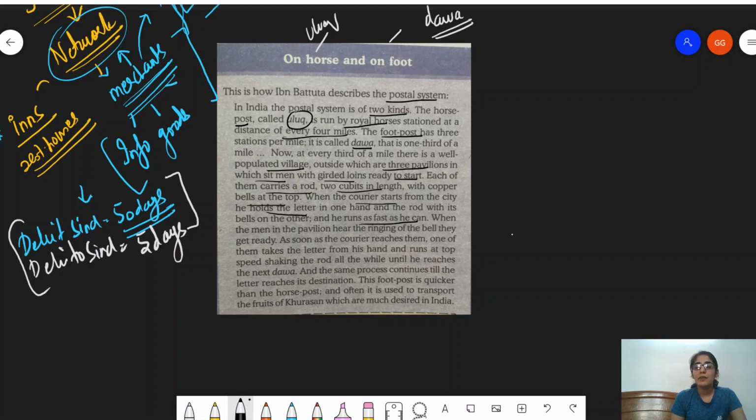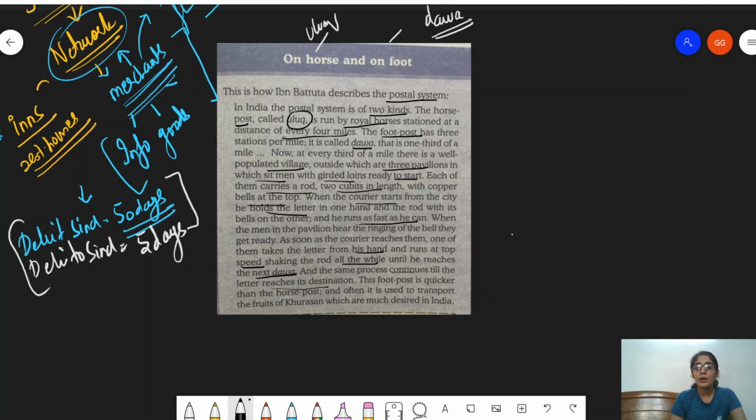When the men in the pavilion hear the ringing of the bell, they get ready. As soon as the courier reaches them, one of them takes the letter in his hand and runs, shaking the rod all the while until he reaches the next dawa. Dawa is basically the station per mile. Then the same process continues till the letter reaches the destination.